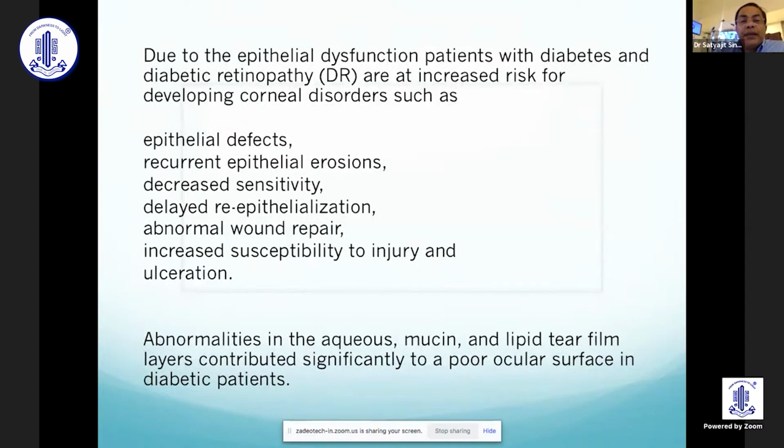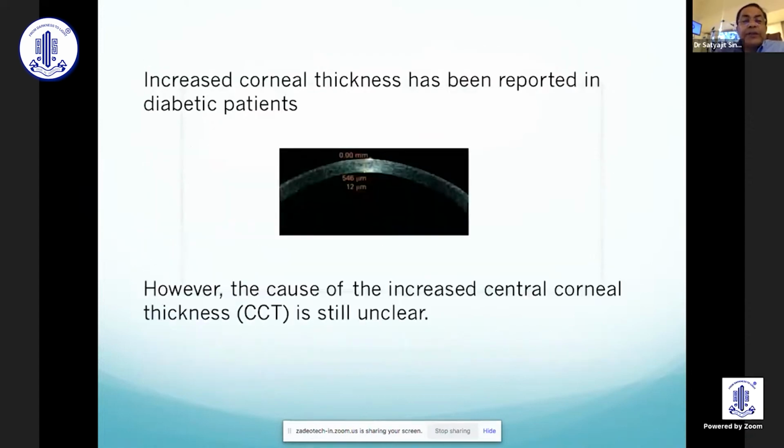Due to epithelial dysfunction, patients with diabetes and diabetic retinopathy are at increased risk for developing corneal disorders such as epithelial defects, recurrent epithelial erosions, decreased sensitivity, delayed reepithelialization, abnormal wound repair, and increased susceptibility to injury and ulcerations. Increased corneal thickness has been reported in diabetic patients. However, the exact cause is still unknown.